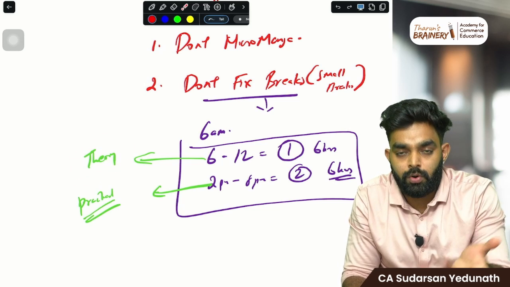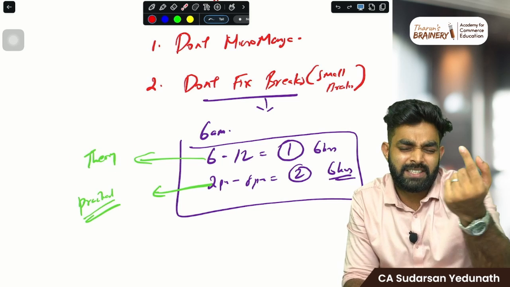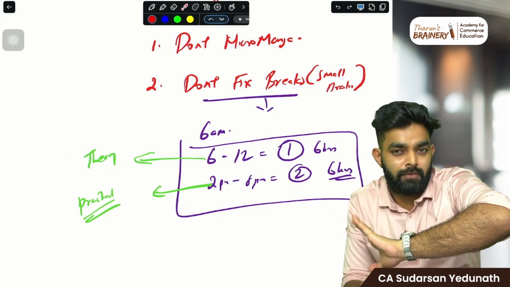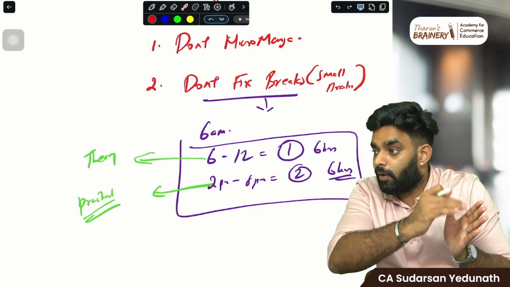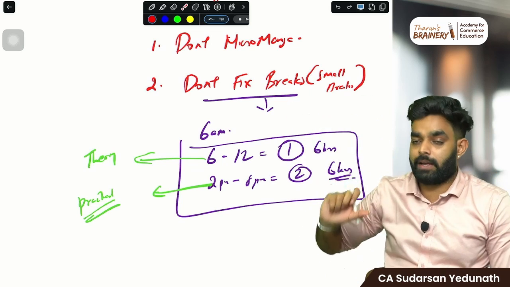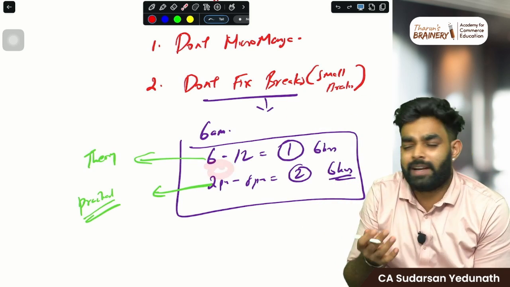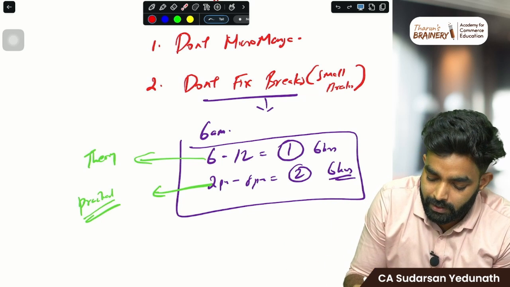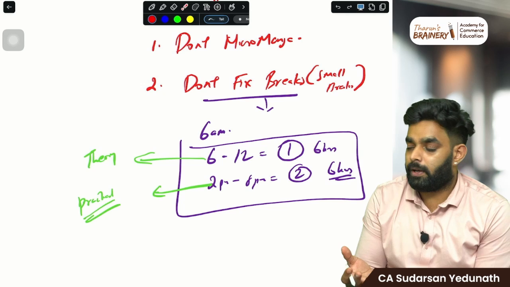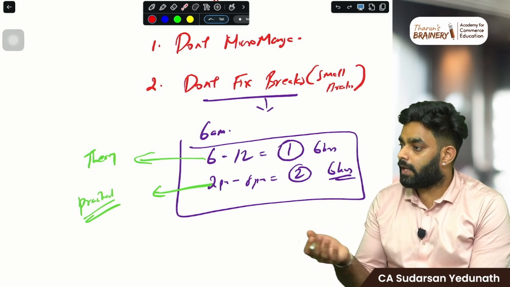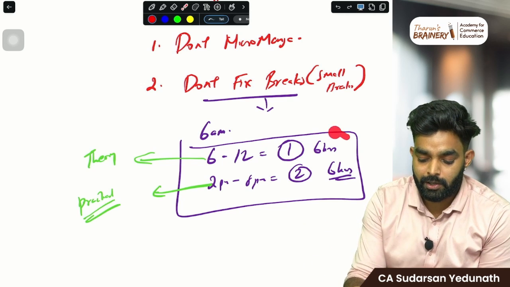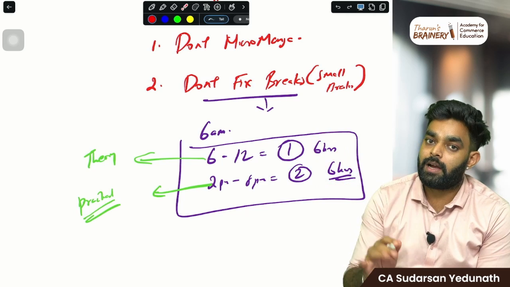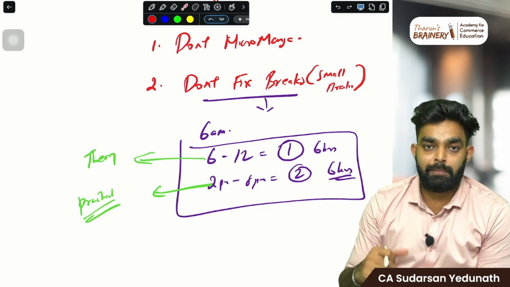Then 2 hours of lunch break, normal things are happening. Just one break only you have fixed. You have not fixed anything else. But other students have fixed a 10 minute break every 1 hour. You have only fixed one normal break. Like 12 to 2, I'll have lunch. But normally, after 2 hours of studying, you take a break whenever you want. I'm not saying don't take a break in between. You can take 3, 4, whatever breaks you want, depending upon your mood.